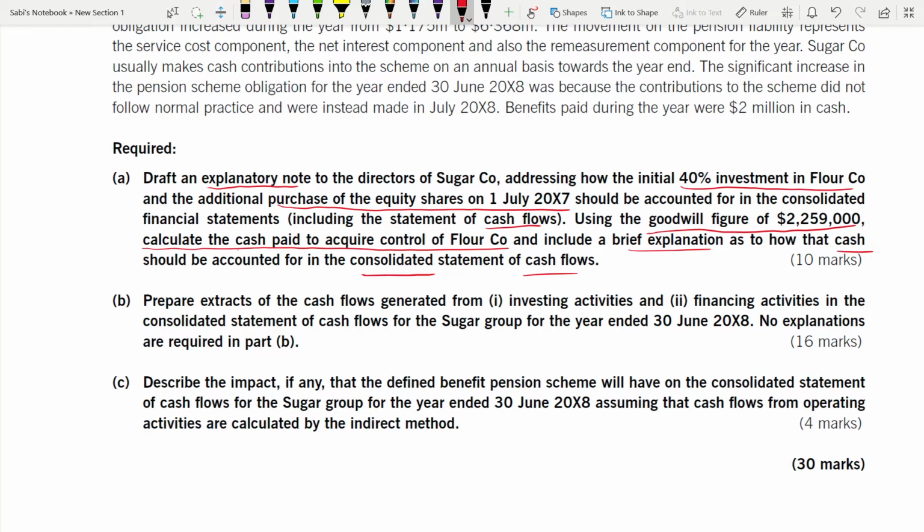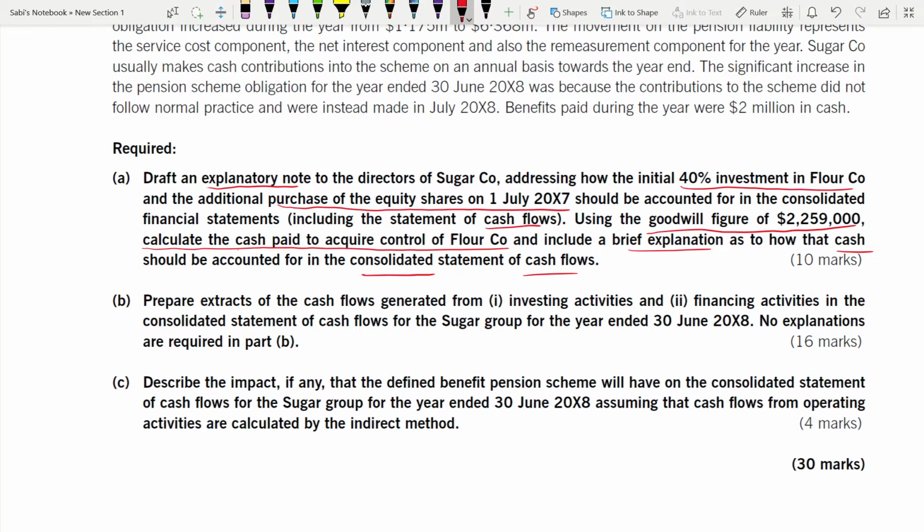You can see so much of things have been asked for 10 marks. So it's very important that you divide. It is not two marks for this, two marks for this. No, it's not equal most of the time. So you have to decide how many marks. How will you know it? Look at your marking scheme. It's there. I haven't included the marking scheme here, but you do go and check.